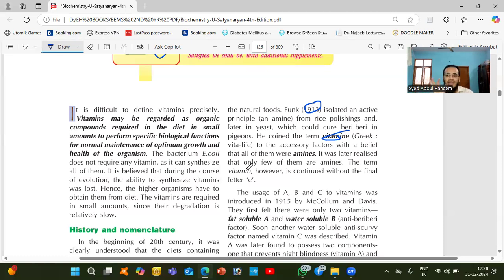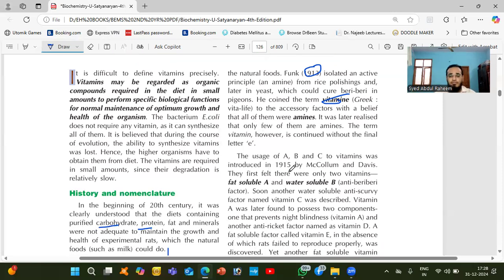Amines means accessory factors, required things for the body, for life. Both combined, the word became vitamin. So later in 1915, McCollum, Davis and others discovered vitamin A, vitamin B, and vitamin C.